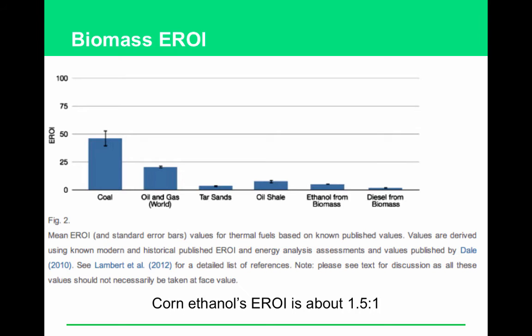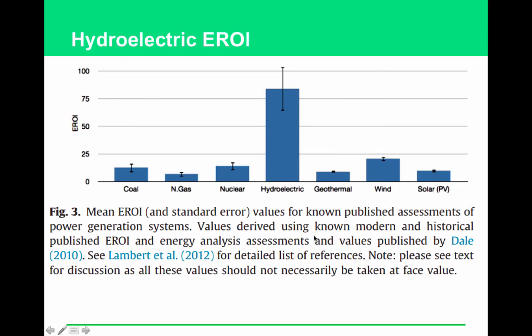Why are we not doing that right now? Because all of our infrastructure is based around fossil fuels. We would have to do a lot of retrofitting to make that kind of diversification possible. All right. However, let's go ahead and talk about hydroelectricity, which is through a dam.